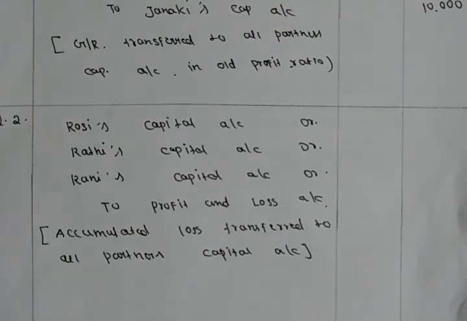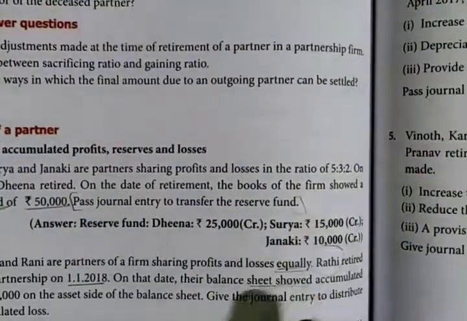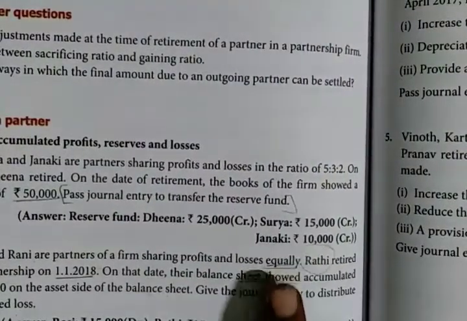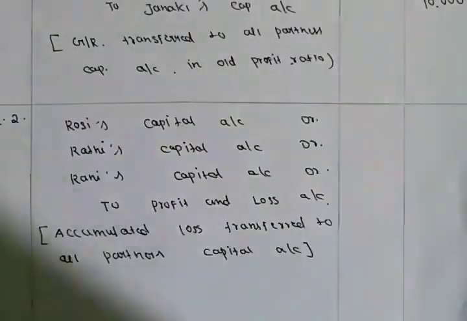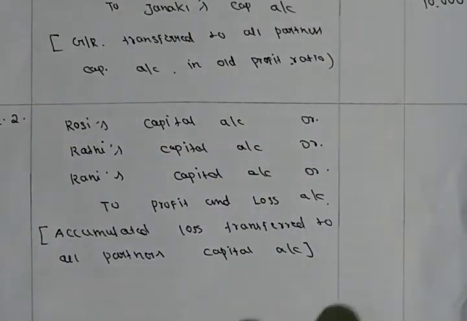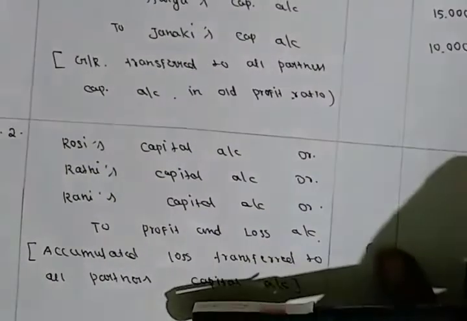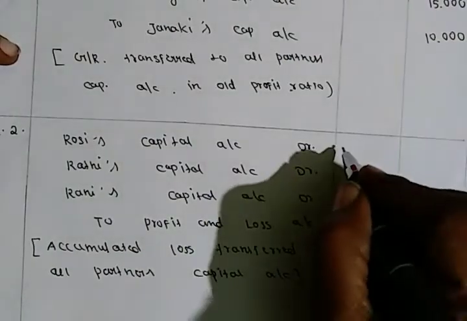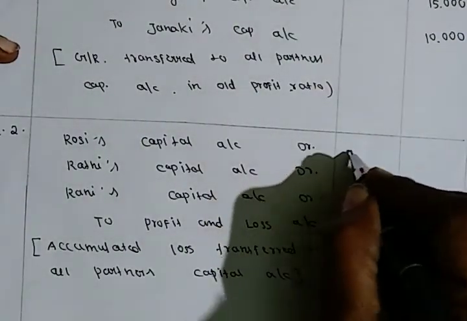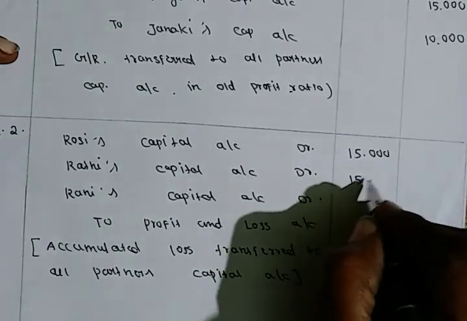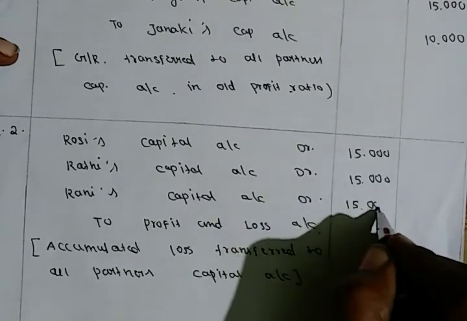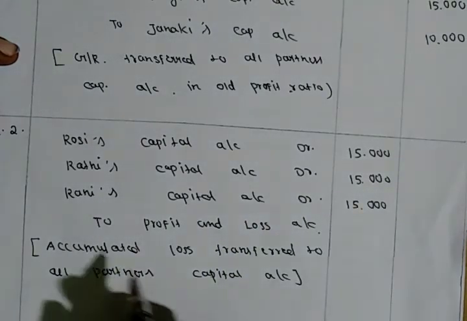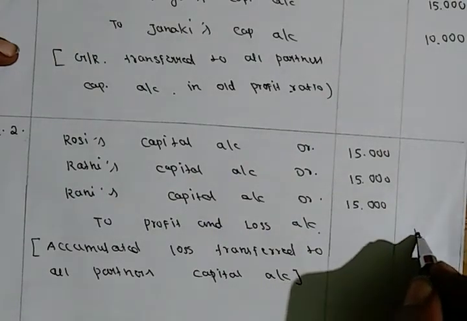They contributed equally only, no? So the 45,000 should be divided into 3 portions. So it comes to 15,000 for each partner. So we have to contribute 15,000, and 15,000 for Radhi and 15,000 for Rani.